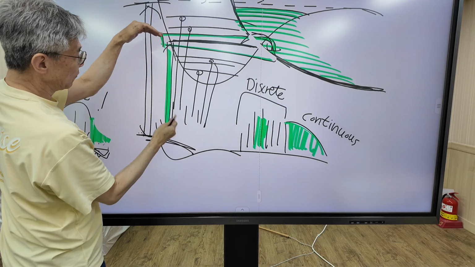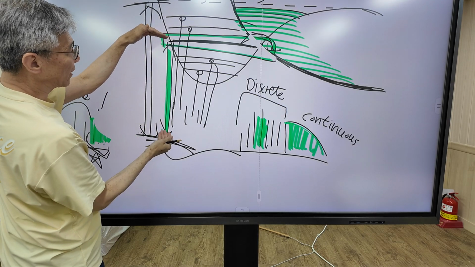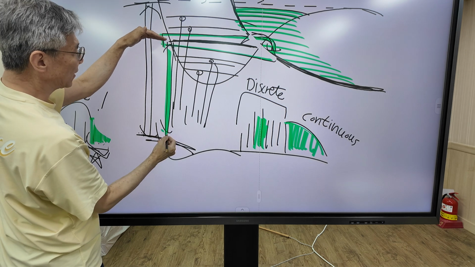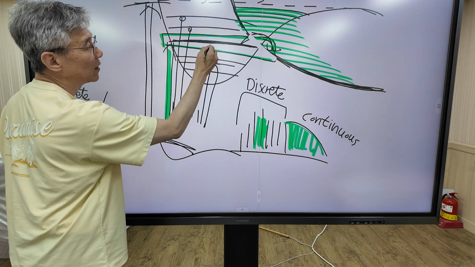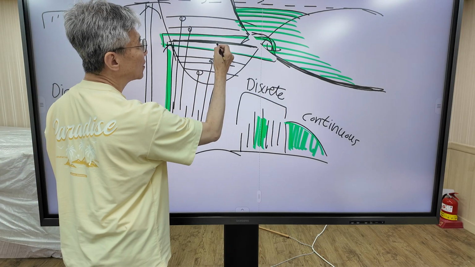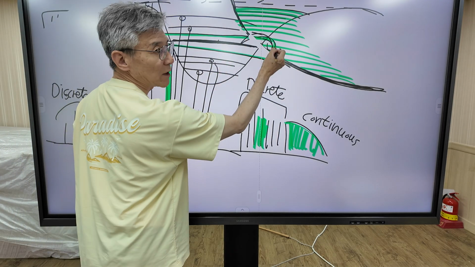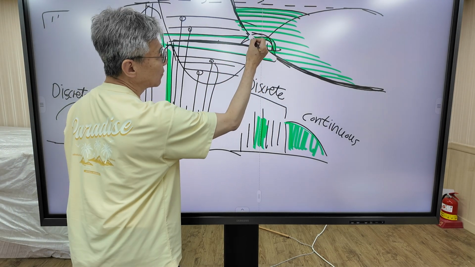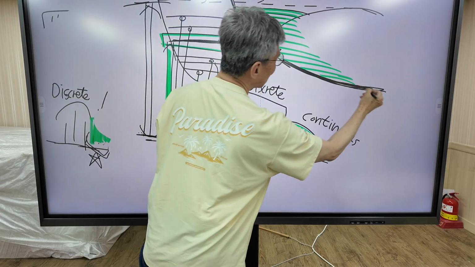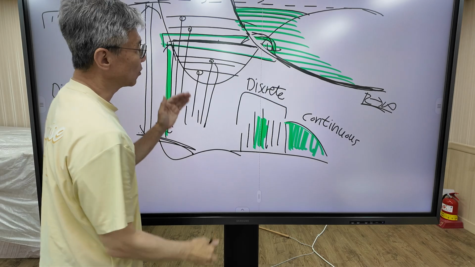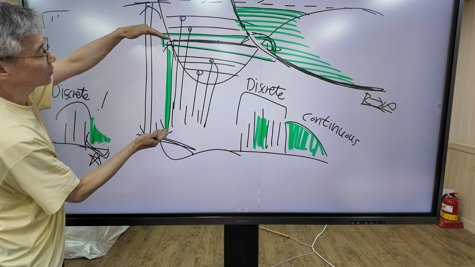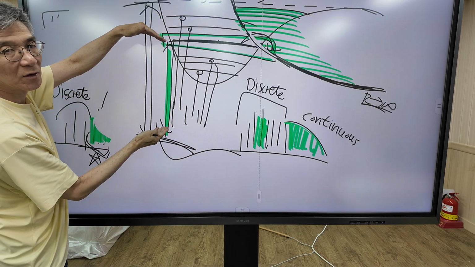Why? When this amount of energy is supplied, the molecule is excited to this vibrational level. The molecule immediately crosses over to this repulsive state, and the molecule follows this potential energy curve and goes to R infinity. So the molecule dissociates. Only this amount of energy is needed to dissociate the molecule.